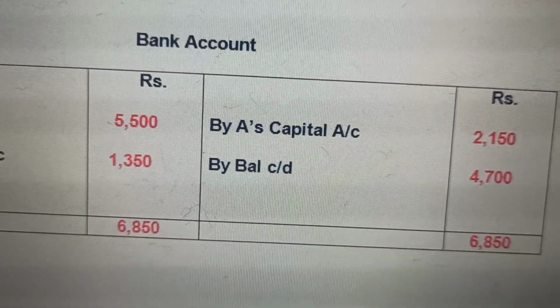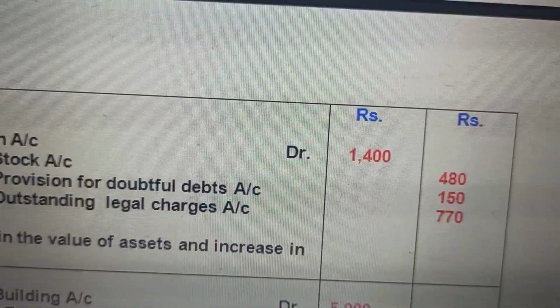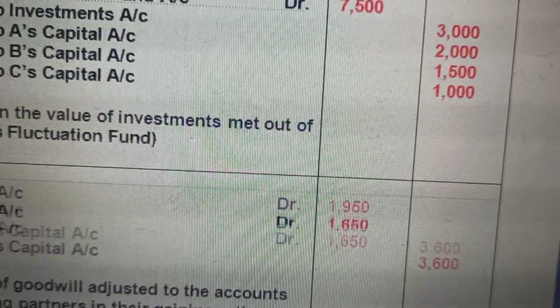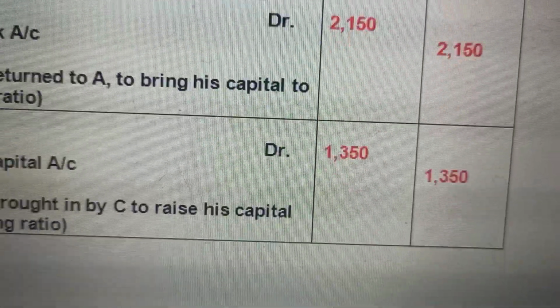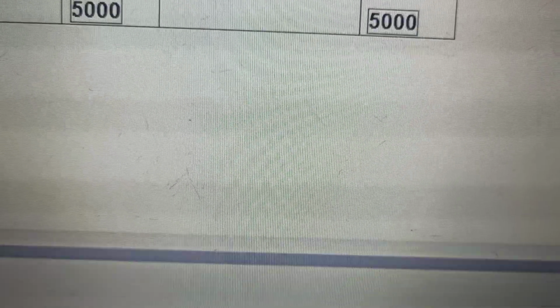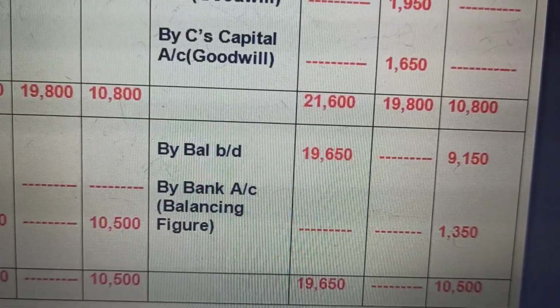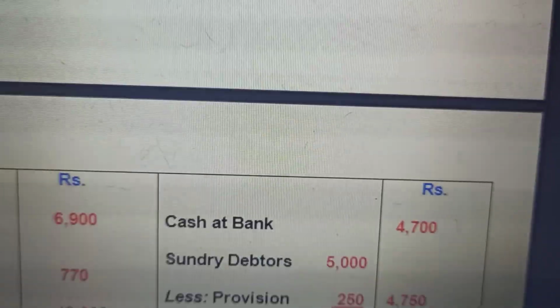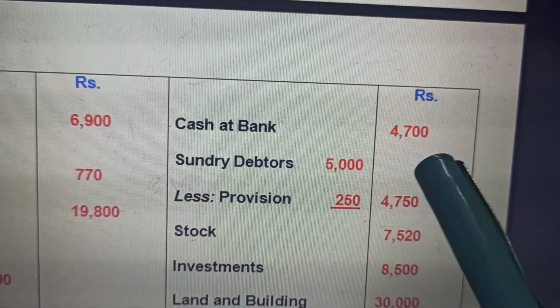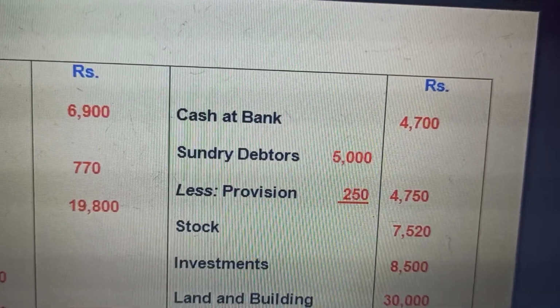This is the amount that will be shown in the balance sheet, the cash balance of 4,700. I hope we are clear with this.